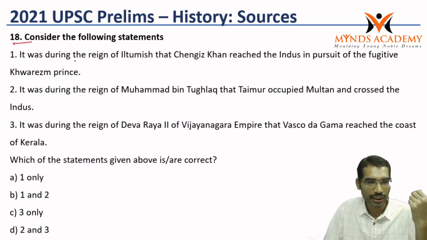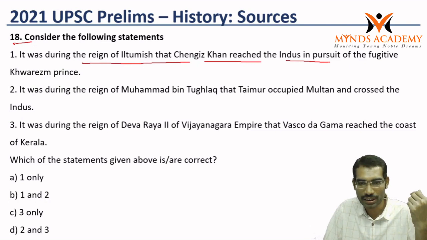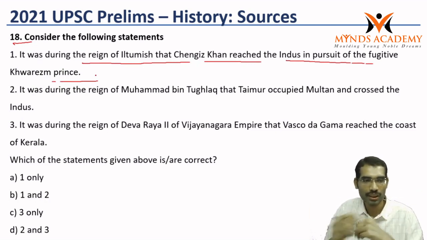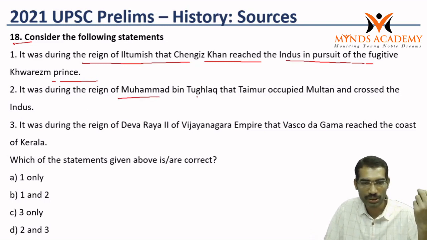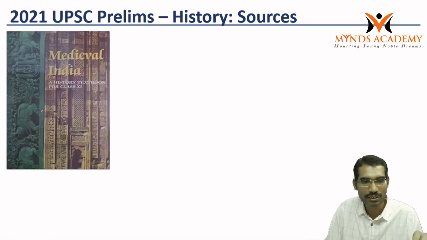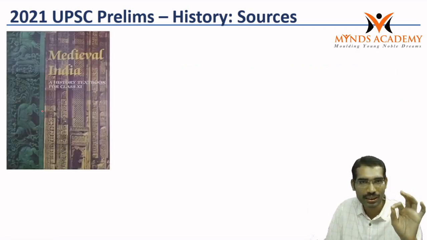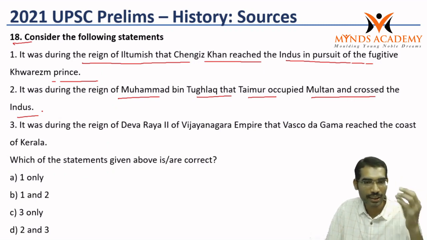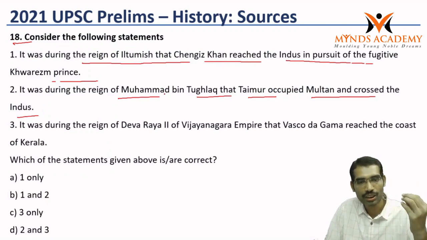Now 18. It was during the reign of Iltutmish that Chengiz Khan reached the Indus in pursuit of a fugitive Khwarizmi prince. It was during the reign of Muhammad bin Tughlaq that Timur occupied Multan and crossed the Indus. Once again, for those who read medieval India, this is one of the easiest questions because direct statements are there in this book. Iltutmish and Chengiz Khan, yes, related, and it was not during Muhammad bin Tughlaq.